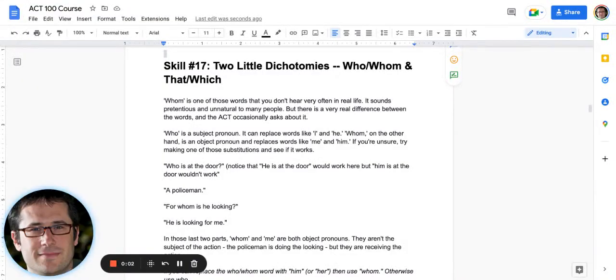Skill 17, two little dichotomies: who, whom, and that, which. Okay. This usually is like 1 to 3 questions per test, so it's not a huge topic, but it's something to know. And a lot of times, especially with who, whom, students miss these all the time. So you just kind of have to know the rule, even though you're not going to see more than one question on it.